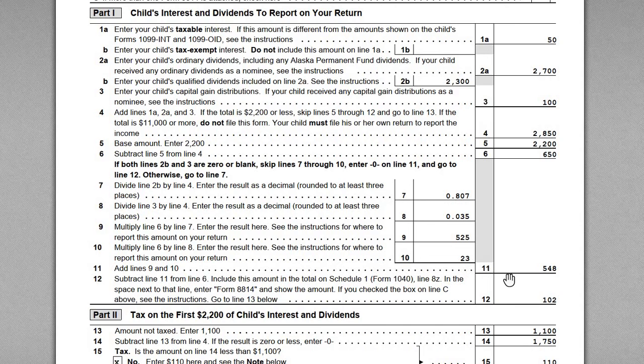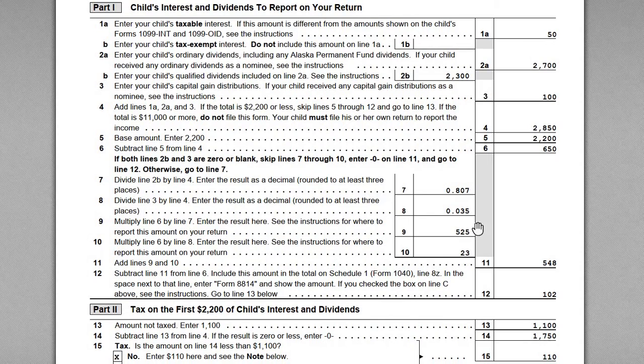So multiply line 6, which is $650. This is the amount of income inclusion, times line 7, so that 0.807 number, and then do the same thing for line 10, $650 times 0.035, and we get $23. So now what do these amounts mean? Well, the $23 is the portion that's going to be considered capital gain distribution. So of the $650 in total income that is going to be taxed, $23 is going to be treated as the long-term capital gain distribution.